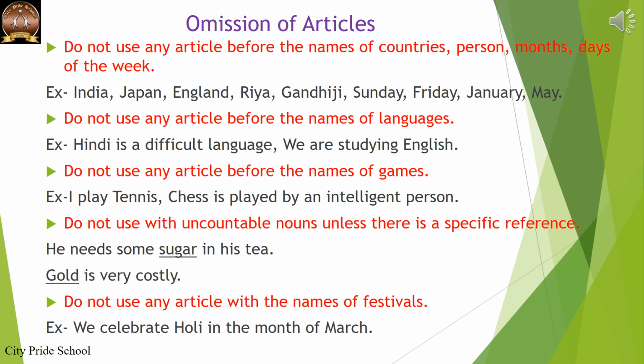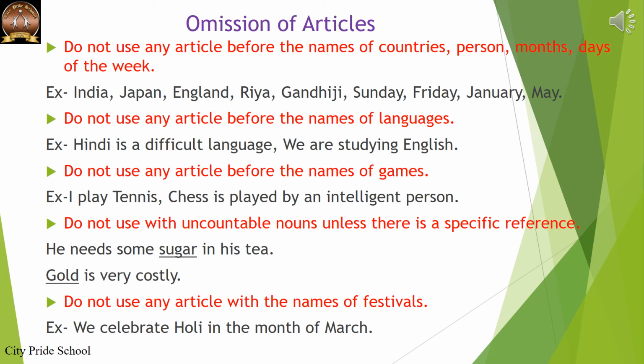Omission of articles. This is something extra which you do not have in your grammar textbook. Omission means where you do not use articles before these nouns. The first one: do not use any article before the names of countries, persons, months, days of the week.